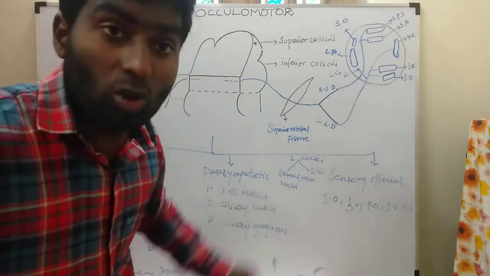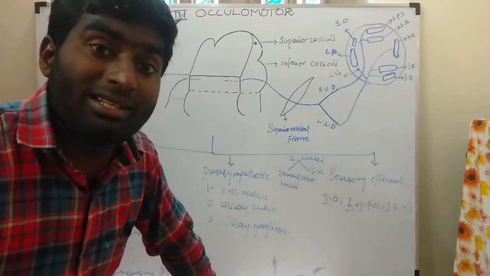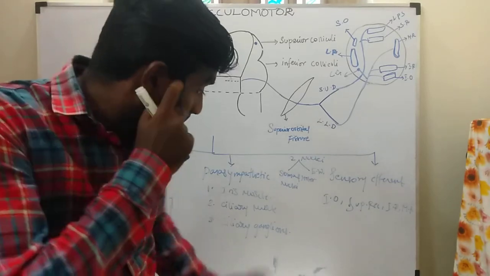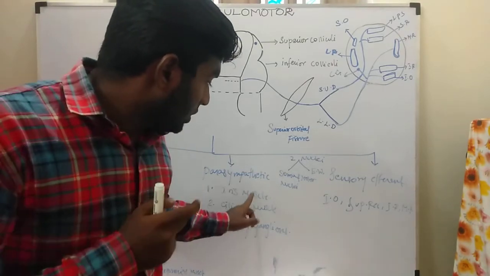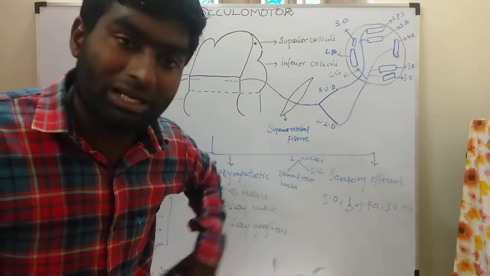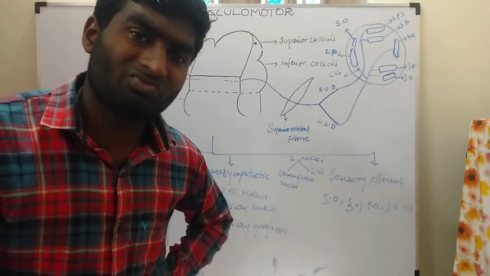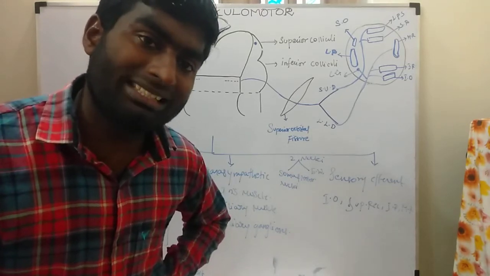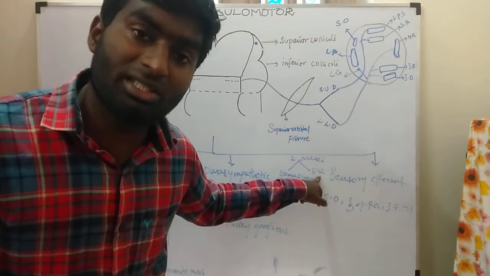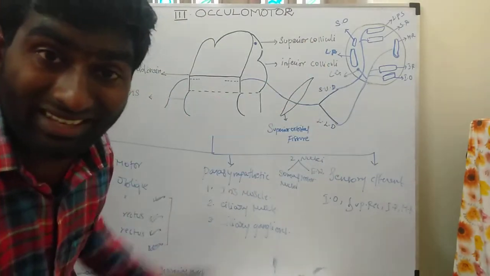Understand? 4 extraocular muscles. This Edinger-Westphal nucleus supplies the sphincter pupillae muscle and the ciliary muscle. Where will this Edinger-Westphal nucleus be present? In the efferent column, the last column, GVE, general visceral efferent. The Edinger-Westphal nucleus comes under the GVE. So nothing, this oculomotor nerve is a very, very easy concept.